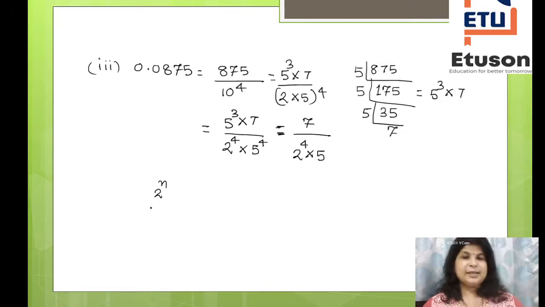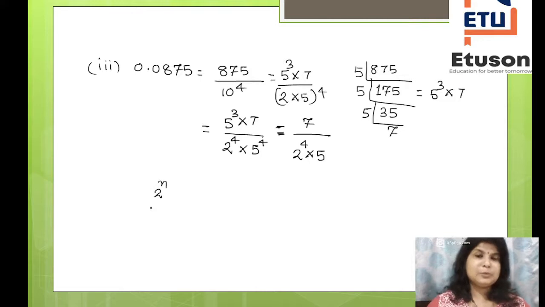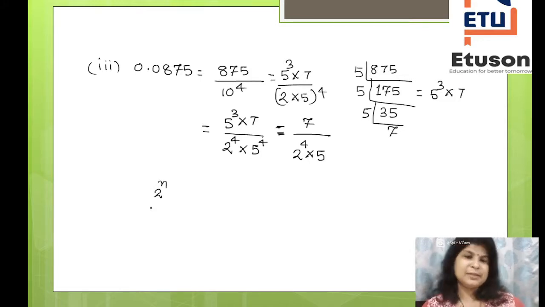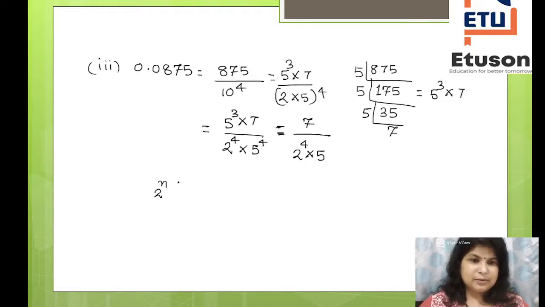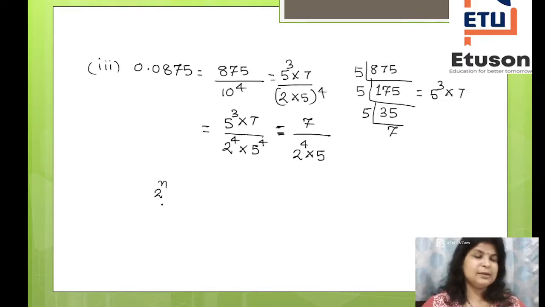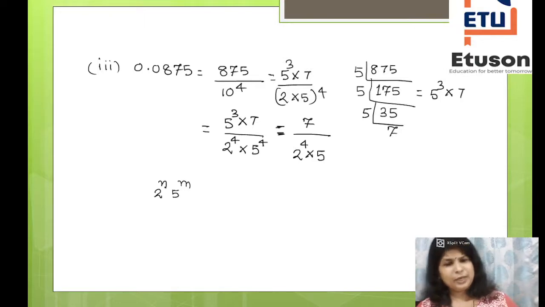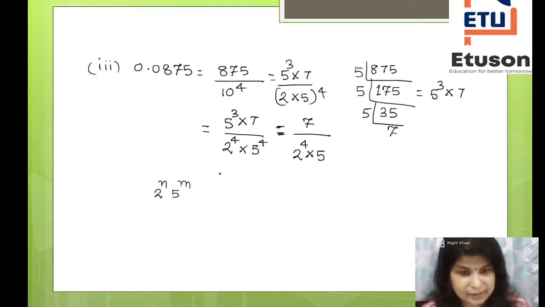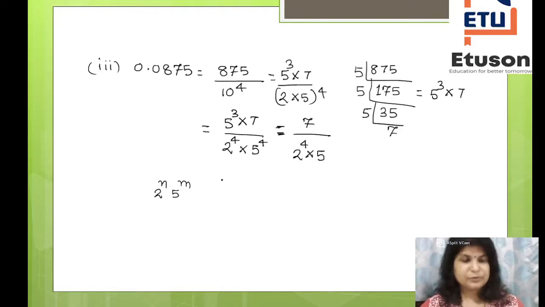So in the second example you have the denominator in terms of 5, and in the third it's a combination of 2 and 5. So you can generalize it: in all these decimals which we have considered, your denominator is of the form 2 to the power n into 5 to the power m, where n and m are integers, so n can be 0 also.